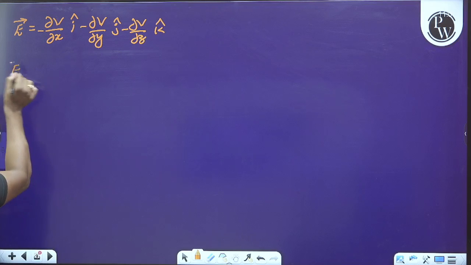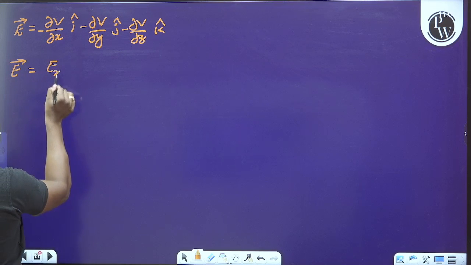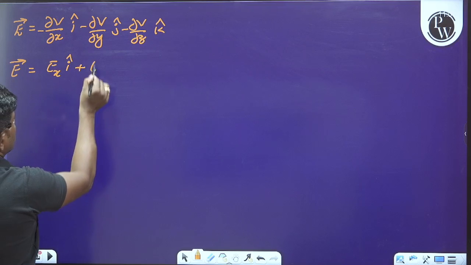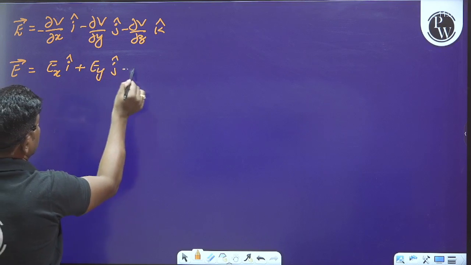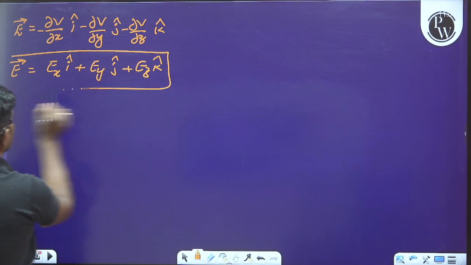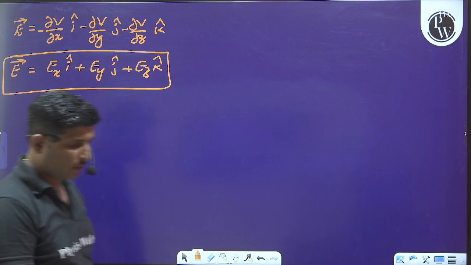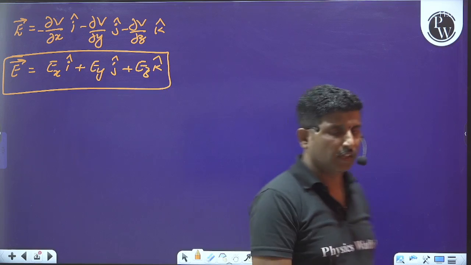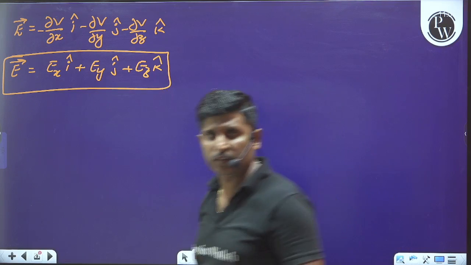Or we can also write E vector is equal to Ex into i cap plus Ey into j cap plus Ez into k cap. Is it clear? So what are Ex, Ey, Ez? That is nothing but the electric field intensity in x, y and z directions.